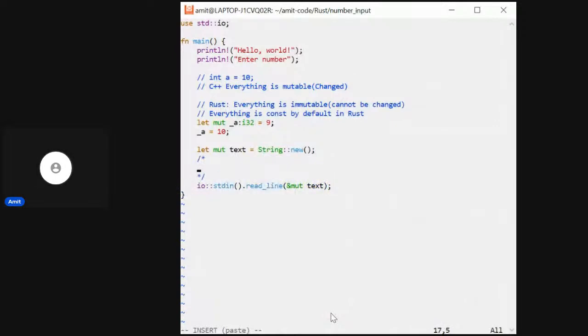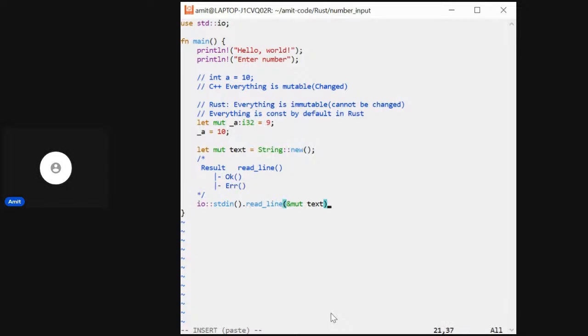This readline doesn't return an integer, it doesn't return a string or anything, right? It returns a result, and a result can be of two types. Either it can be Ok or it can be Err.